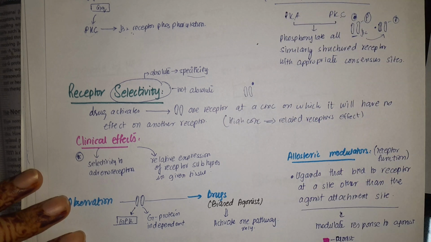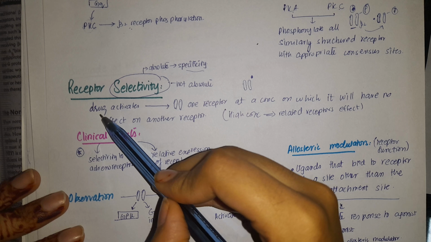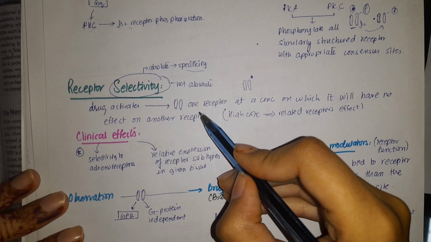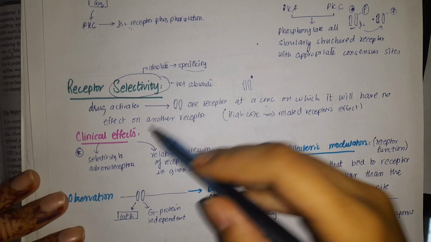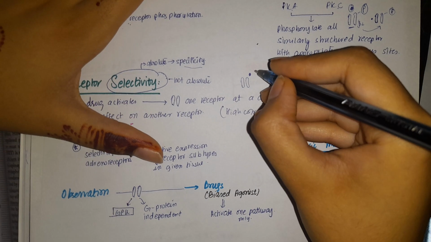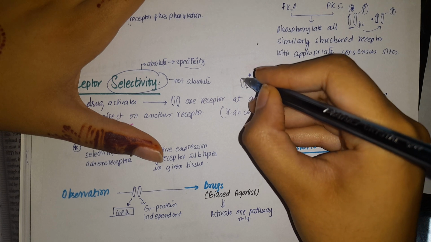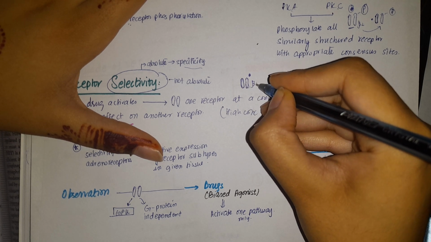It can show a response to related agents. So now they are saying that a drug which activates one receptor at a concentration will have no effect on another receptor at the same concentration. So what it is saying is that, for example, there is a particular type of drug which is activating beta 1 receptors.